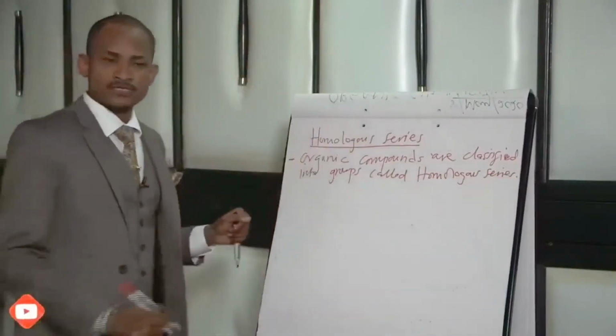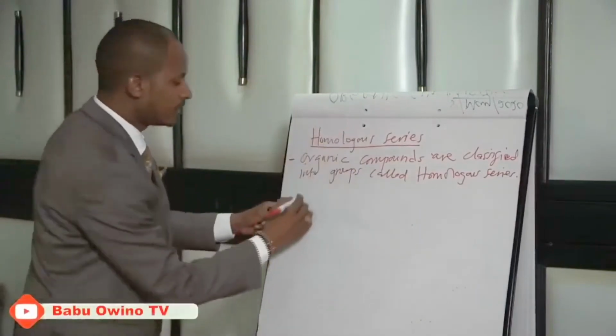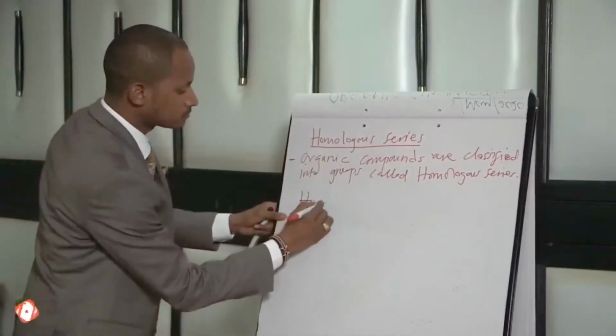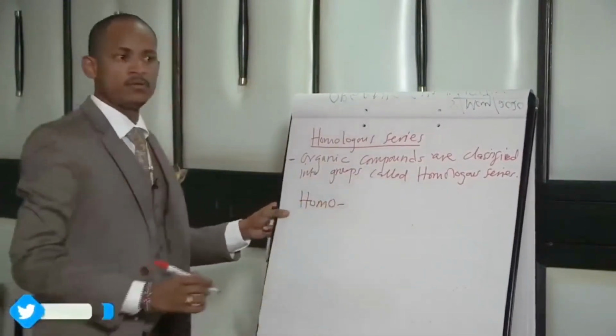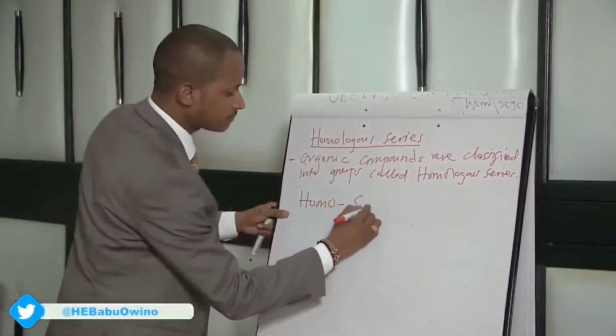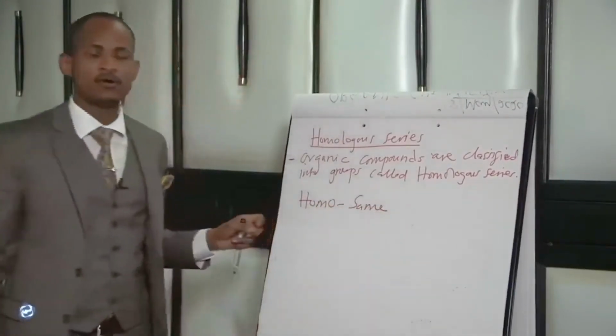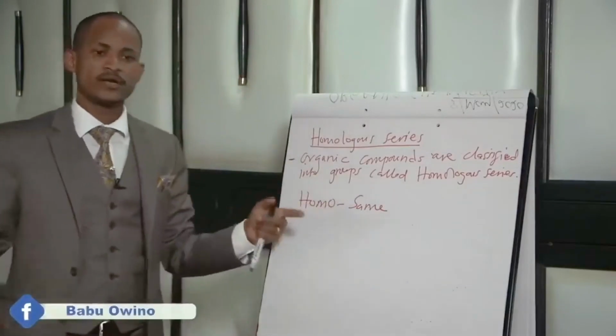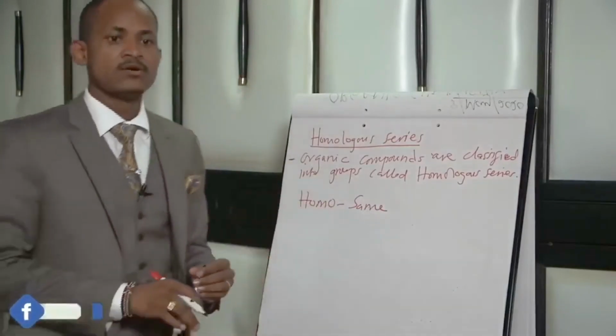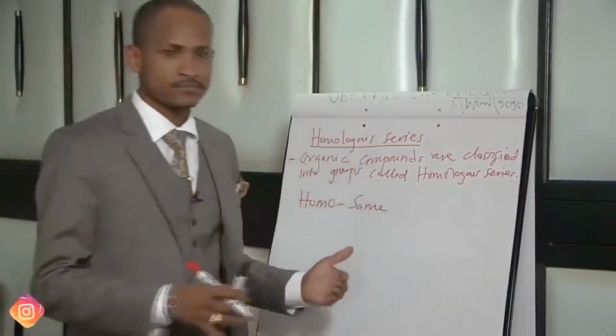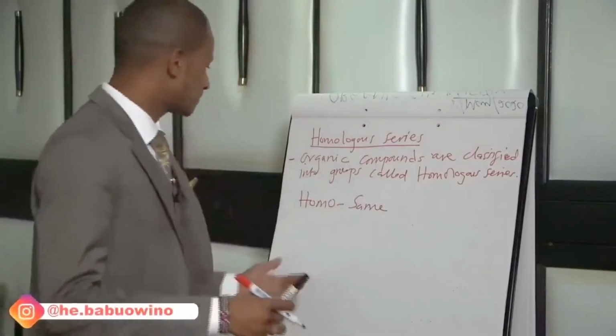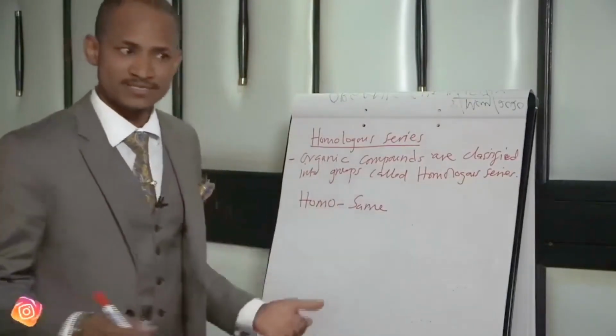What is homologous series? Homologous comes from the Greek word homo, which means same. That's why in history you could say Homo erectus, Homo sapiens, Homo habilis.